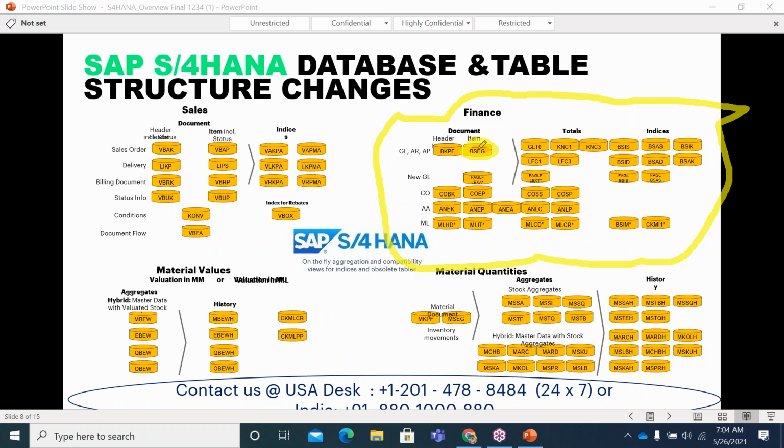That means when you execute a report, it is taking hours with this typical database structure. Due to these database limitations, we went with this kind of structure at that point of time, which was perfect at that time. But now on S4, let me go to the next slide.